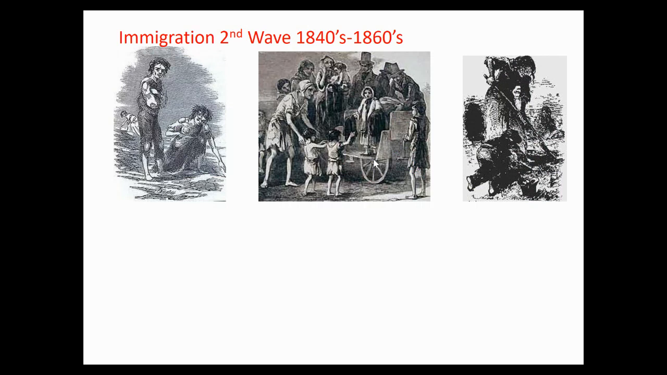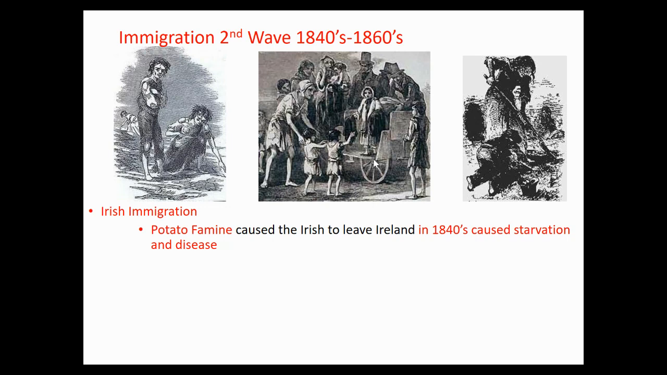Now, the second wave of immigration between the 1840s and 1860s primarily focuses on two groups of people: the Irish and the Germans. So let's talk about the Irish. The reason why they start coming in the 1840s is because of the potato famine. The Irish are controlled by the English. The English own pretty much all of the farms. So the Irish are renting on these farms without much ability to earn a living, and potatoes just grew freely, and it was a source of nutrition for most of the Irish.